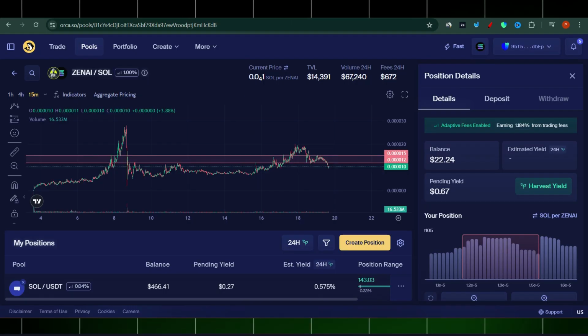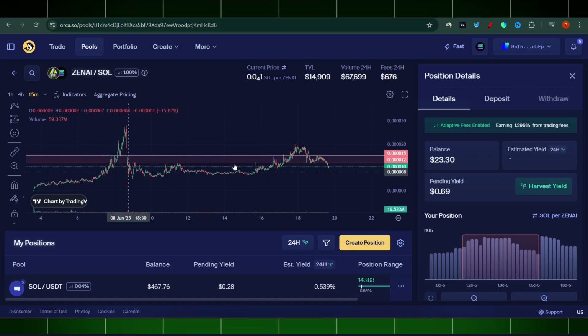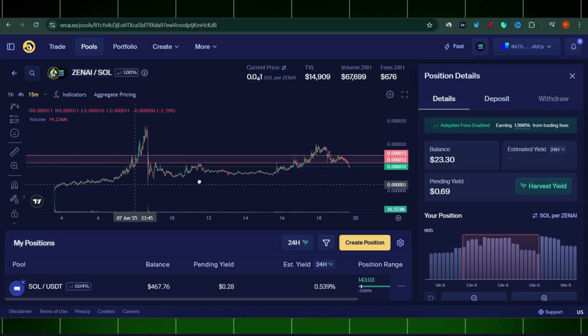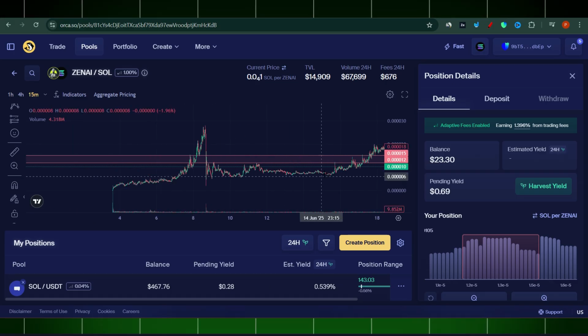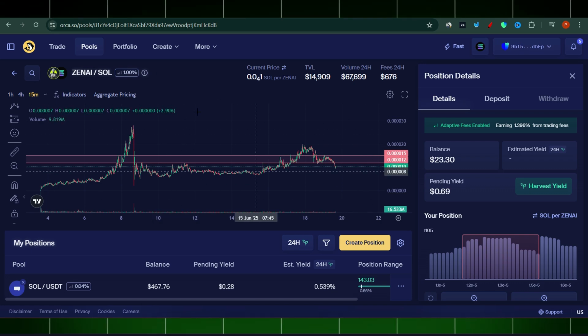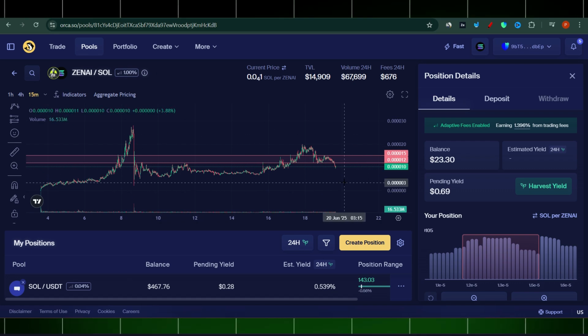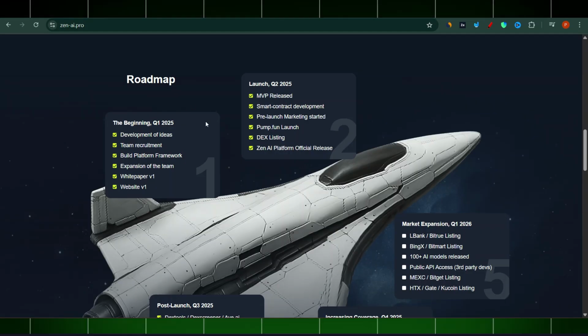Let's go to Orca. Here's my position, by the way. Let's see, when did they launch? They launched on the 3rd of June. I'll be coming back to Orca and the position I hold with this token in a minute. I just want to finish this roadmap first.